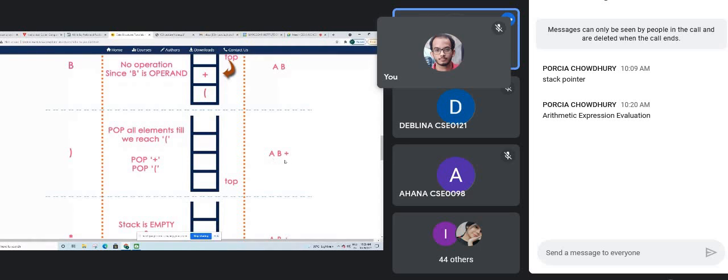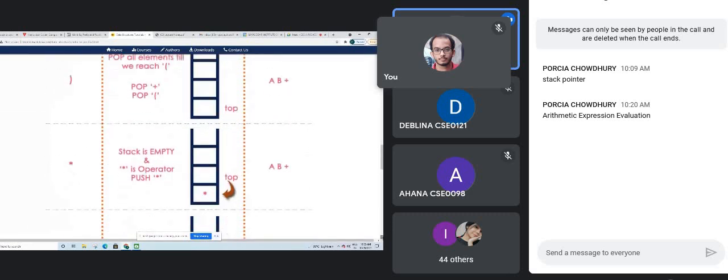Now again your stack is empty. After that we have multiplication and then we have c minus d, and c minus d is within the parenthesis. So that means the parenthesis portion will come first. First we will have the multiplication operation, because we have a plus b within the first parenthesis, then we have multiplication. So multiplication will come into the stack and that will now be the top of the stack.